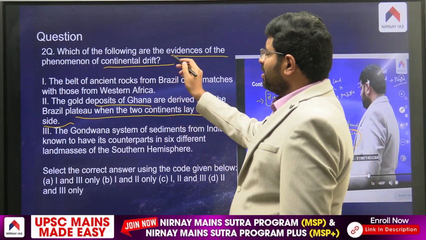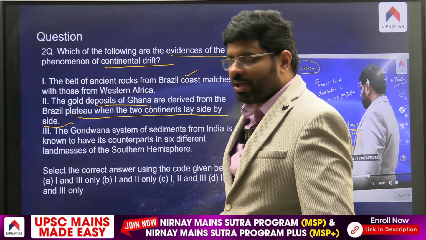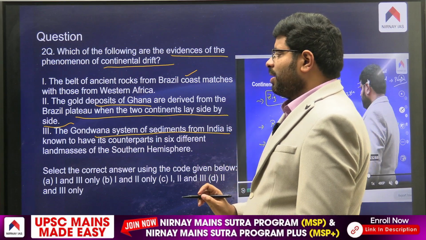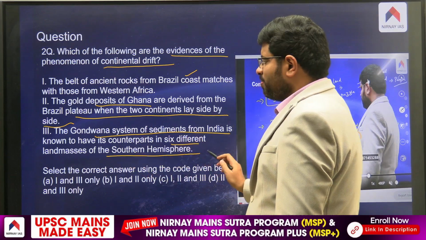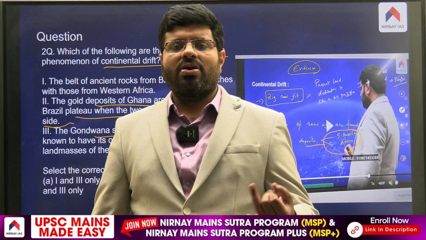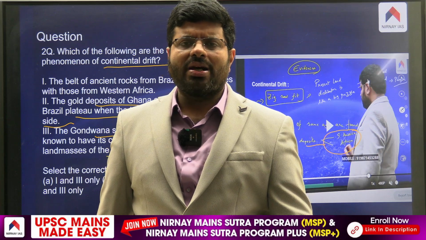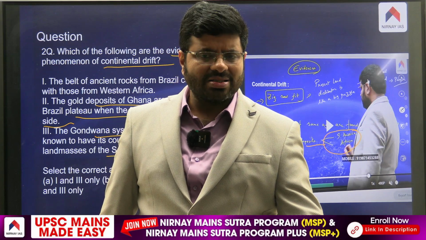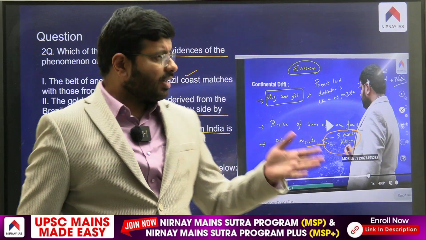So definitely this is also a question which you can answer from our own class. When we explained continental drift, I told you the Gondwana system of sediments from India is known to have its counterparts in 6 different land masses of the southern hemisphere. You can count and identify them: Antarctica, Australia, Africa, South America, India. All these places you'll get to know, around the 6. So such things we mention directly in the question.